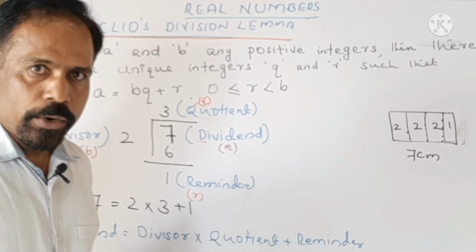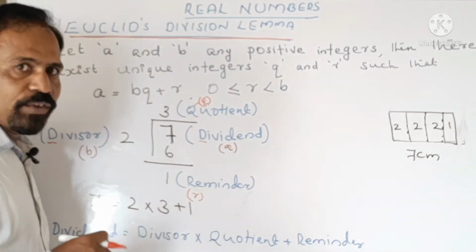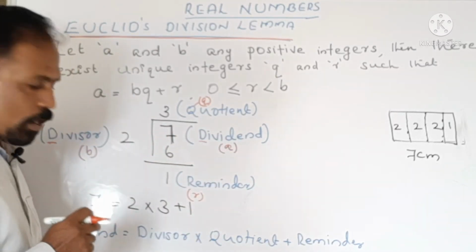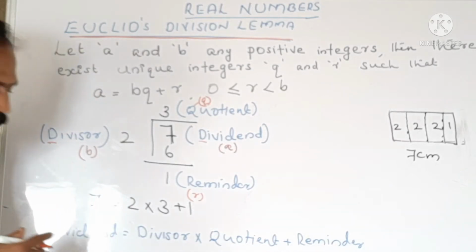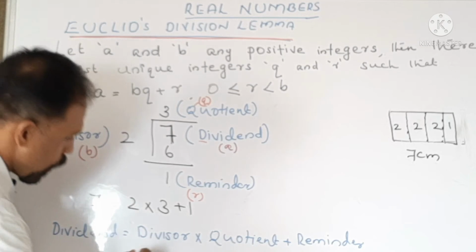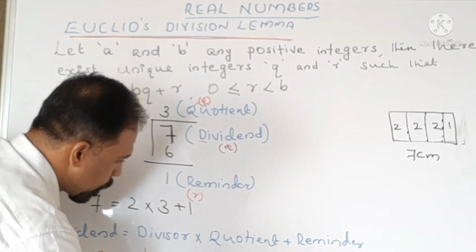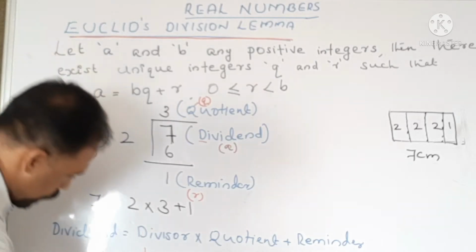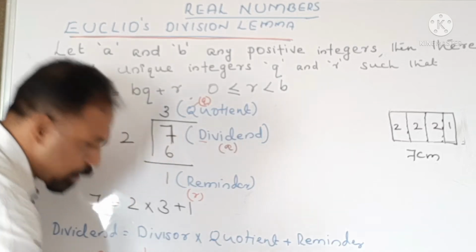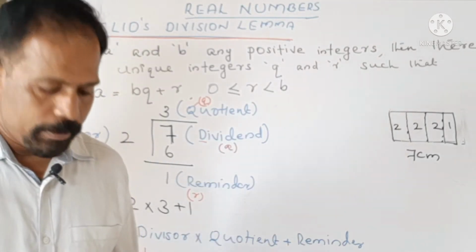So in order to eliminate the confusion, they use the first letter of the English alphabet, that is A, and the second letter B. So instead of dividend, we can write A is equal to B into Q plus R. Yes, A is equal to BQ plus R. This is Euclid's division lemma.